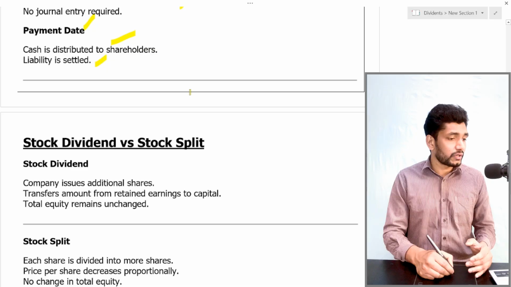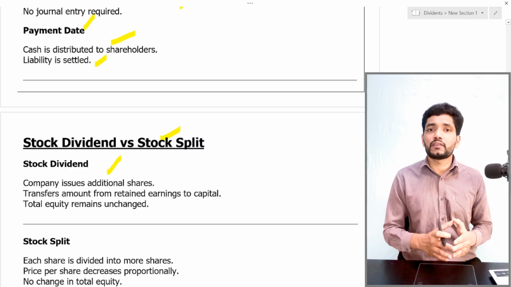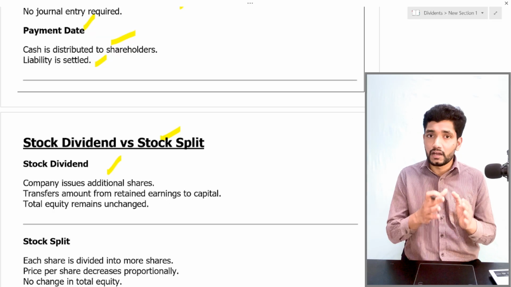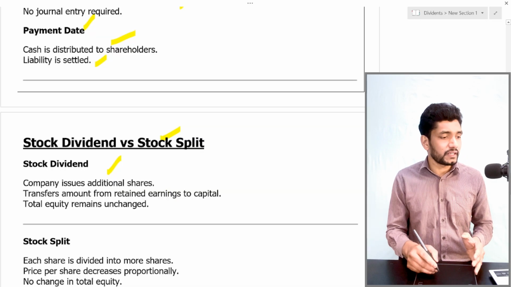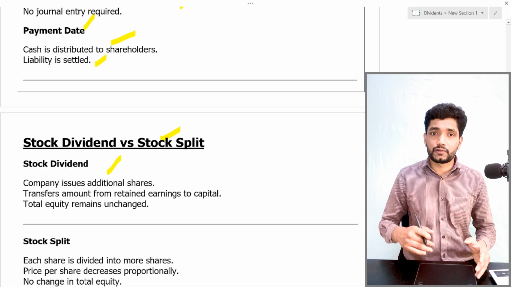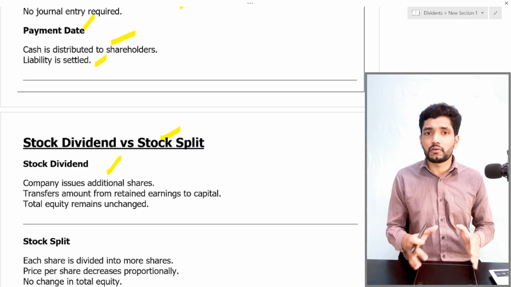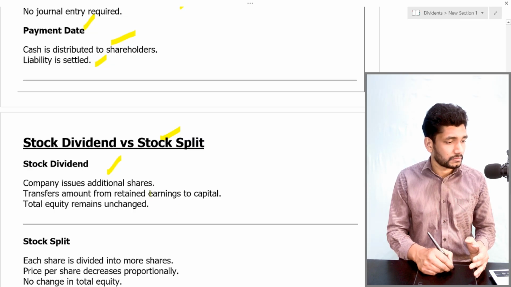Then let's move into stock dividend versus stock split. A stock dividend, as we discussed now, means issuing the dividend in the form of stock, or issuing additional stock based on the ownership rate. In a stock dividend, retained earnings are transferred to share capital, and equal to that amount they will issue the stock dividend.